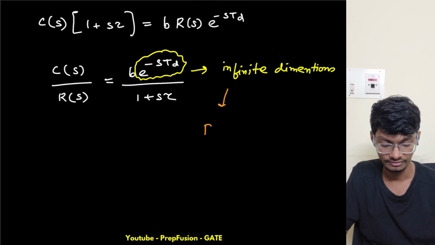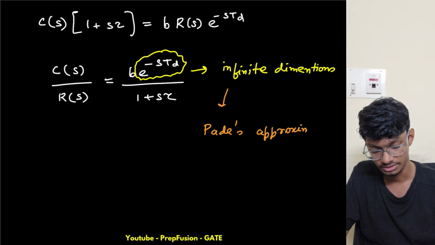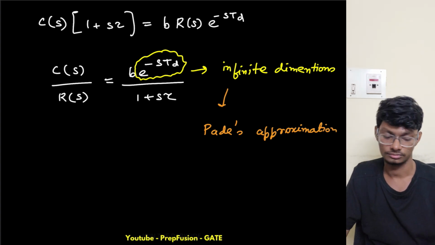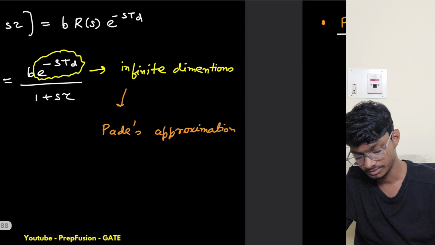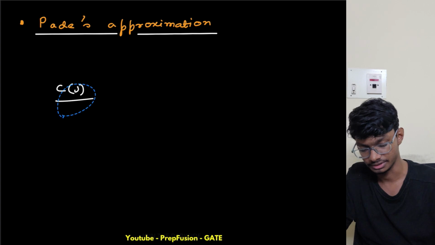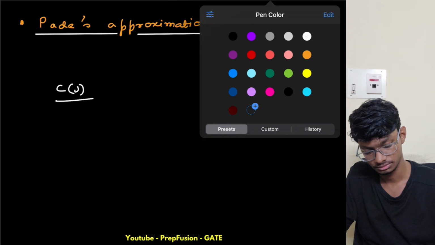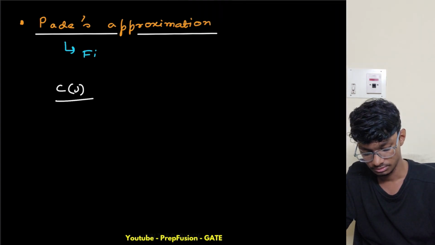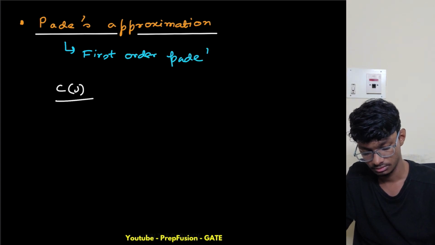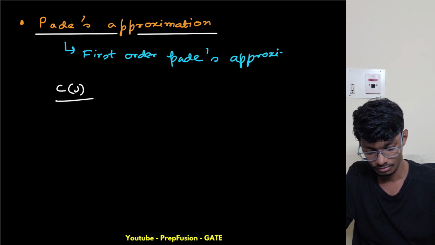I will not do the derivation here, I will just give you a bit of intuition. So the Pade approximation we use to solve this type of questions, right? What is my C(s) upon R(s)? We do the first order Pade approximation.